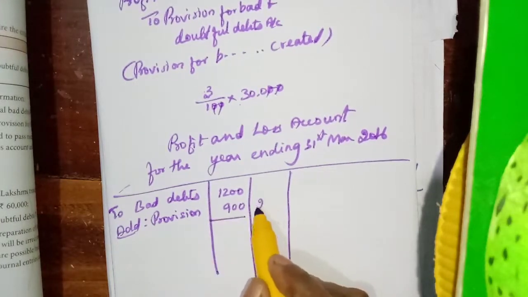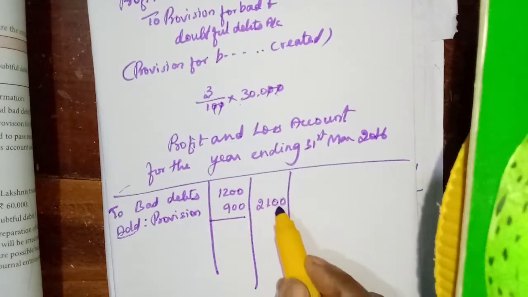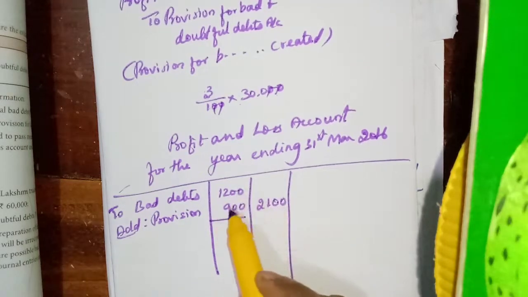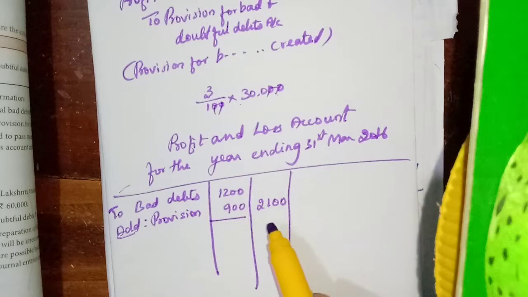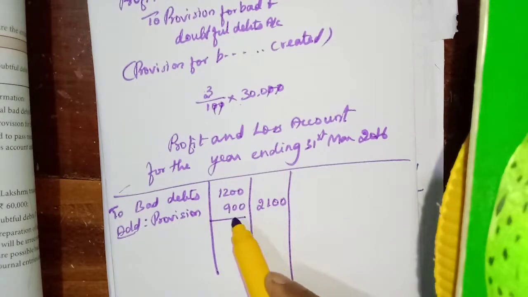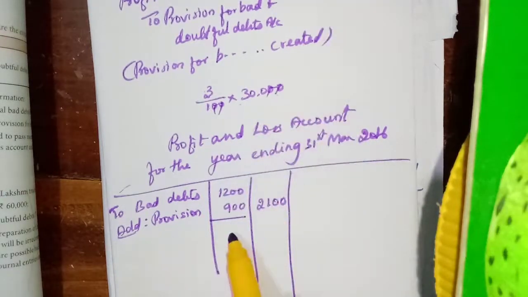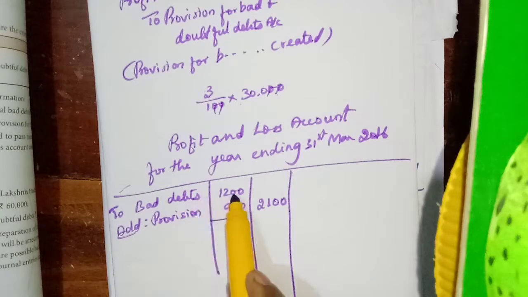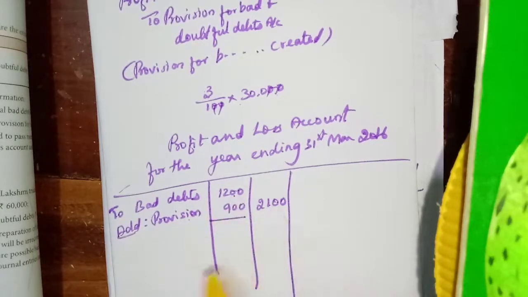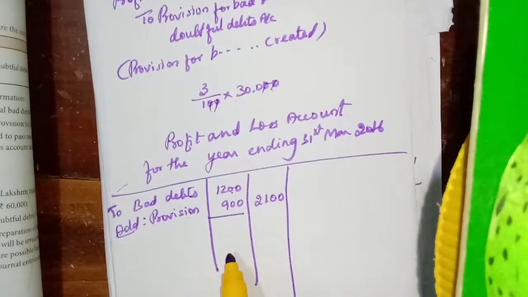Total 2100. Otherwise, simply, in the book answer they have given only 900 for provision for bad and doubtful debts, so don't worry. But when we do a big problem, we do it like this: along with the trial balance bad debts, we need to add the new provision, so 2100.